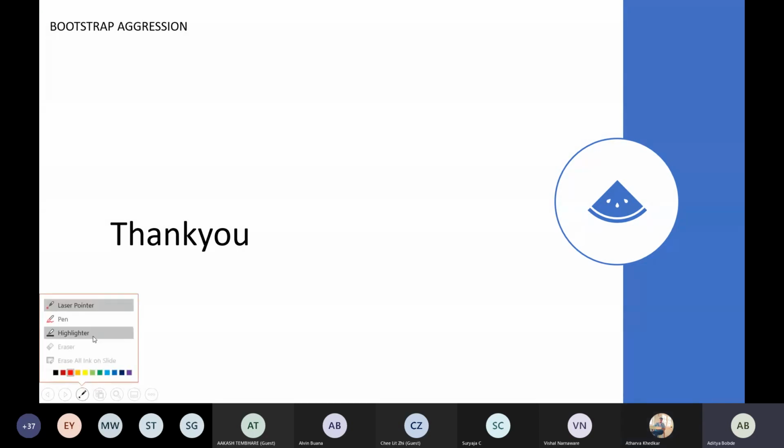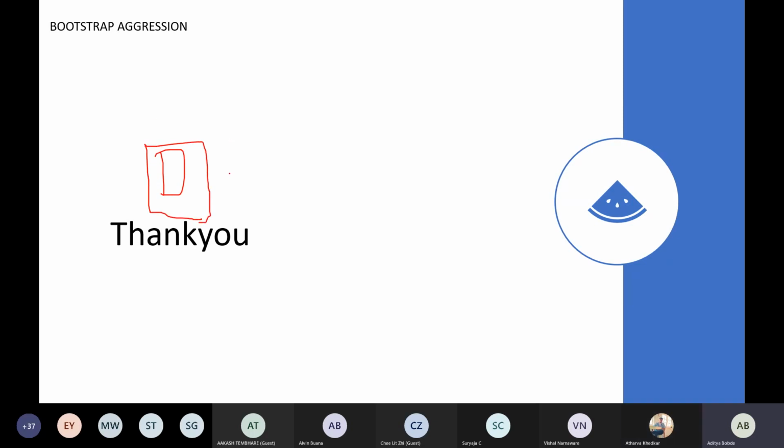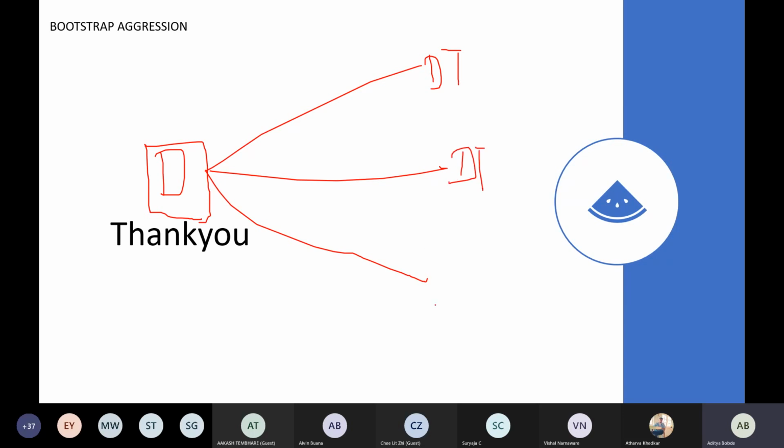So what happens is that, let me select a pen. You have your data set D. Now you will be doing random projections, meaning you are selecting and forming decision trees. This is decision tree 1, decision tree 2, decision tree 3. These are your different decision trees, and this was your complete data set.